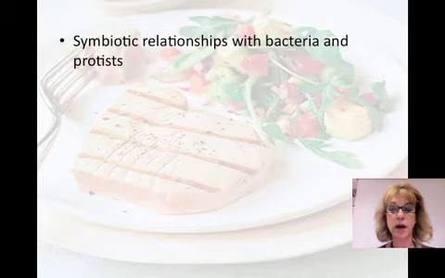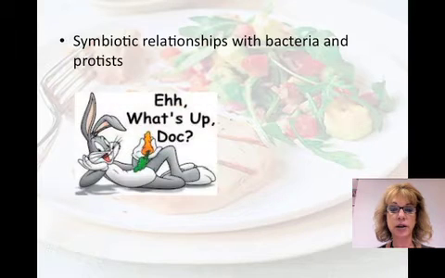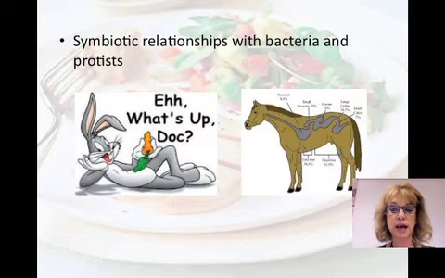Herbivores get a lot of their chemical energy from cellulose, but animals don't produce enzymes that hydrolyze cellulose. Many animals have symbiotic relationships with bacteria and protists that produce these enzymes. The bacteria and protists are stored in special fermentation chambers. These microorganisms also use sugars from broken down cellulose to make nutrients for the animals, oftentimes things like vitamins and amino acids. Horses have a symbiotic microorganism in their cecum.